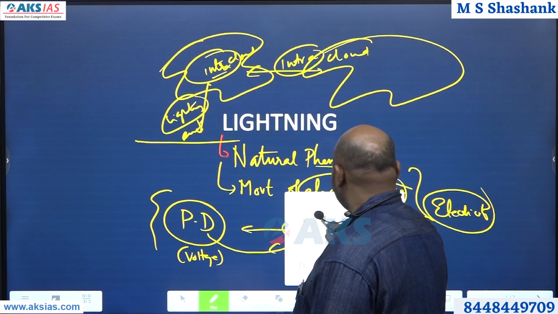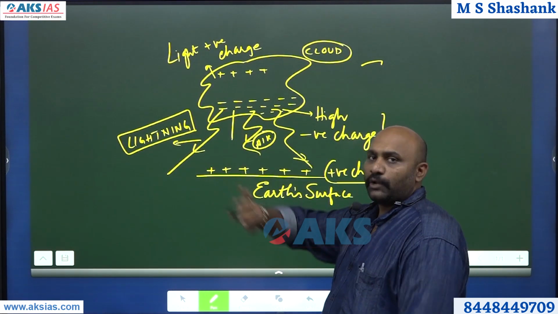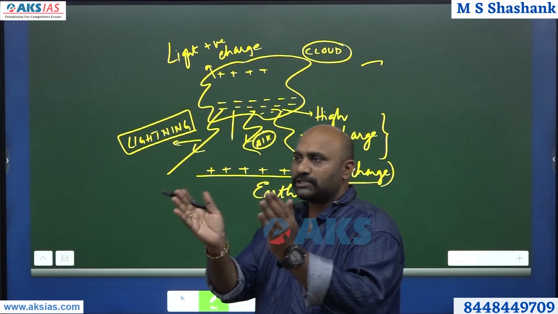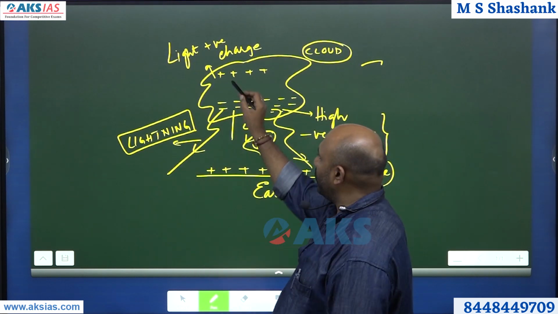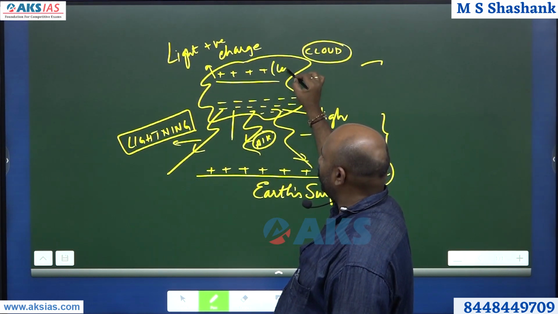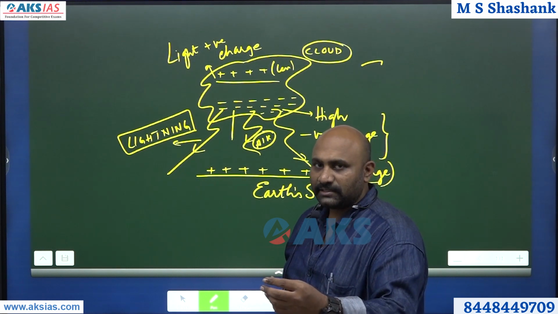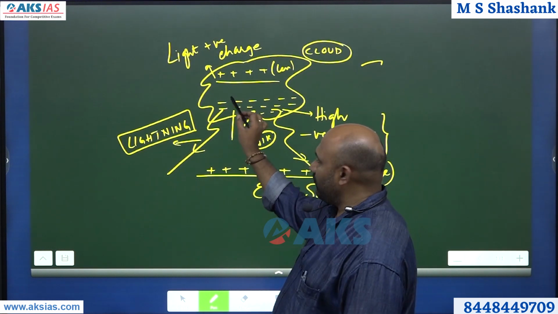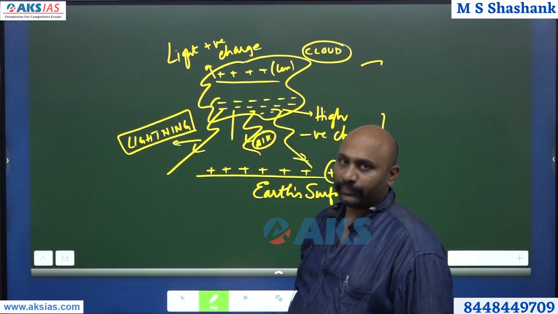A small thing, just look at this. Usually there are positive and negative charges. Usually the positive charges are a little lighter. They go to the top of the cloud and stay there, and they are less in amount. The negative charges move faster. They are heavy in amount, and they are in the lower part of the cloud.